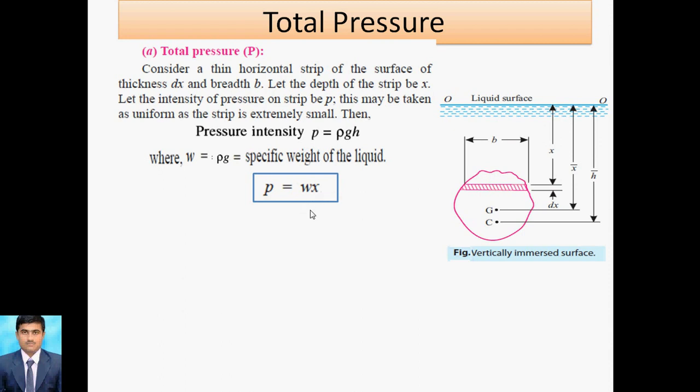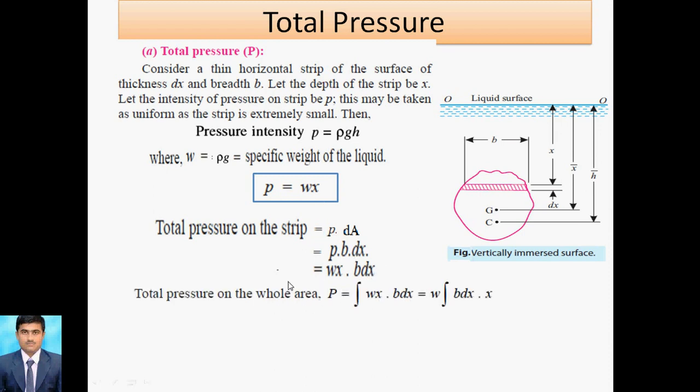Next, for the discussion of total pressure, as you know, pressure is equal to pressure force upon area. That's why total pressure is equal to pressure into area, that is P into dA. dA means the smallest element of this strip. So dA is b into dx, and the P value is wx, and this b dx. So this is regarding the smallest strip, and the equation is for integrating.